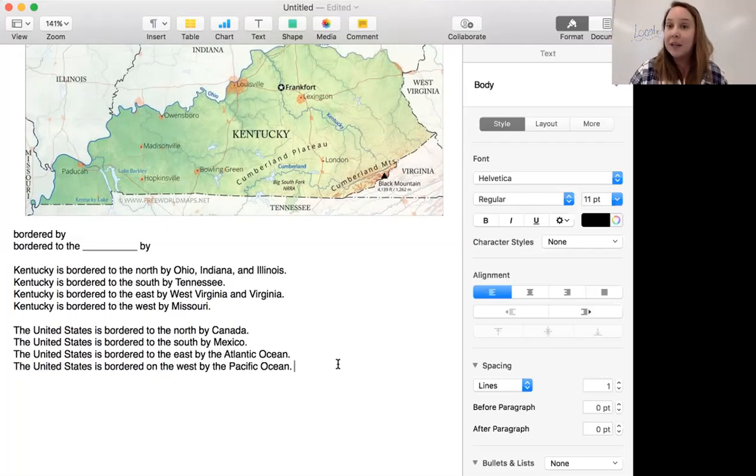Good. So repeat after me. The United States is bordered to the north by Canada. The United States is bordered to the south by Mexico.